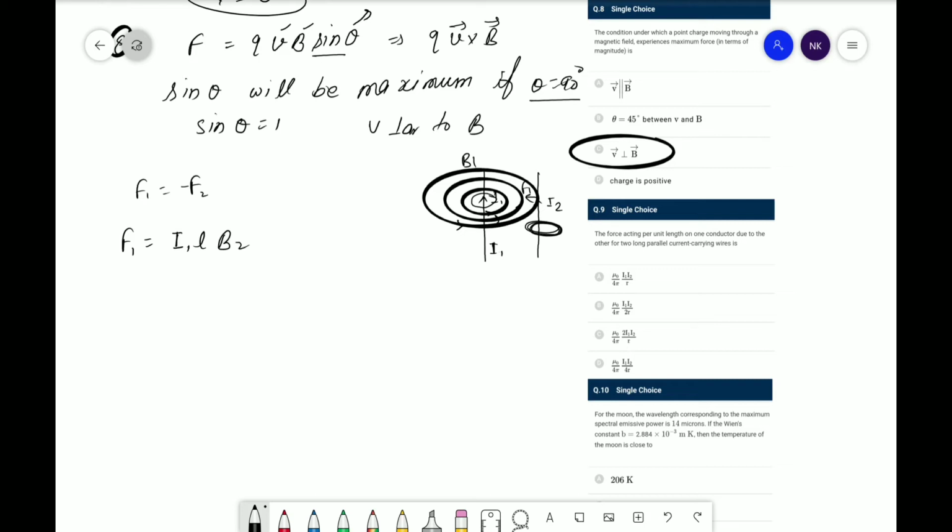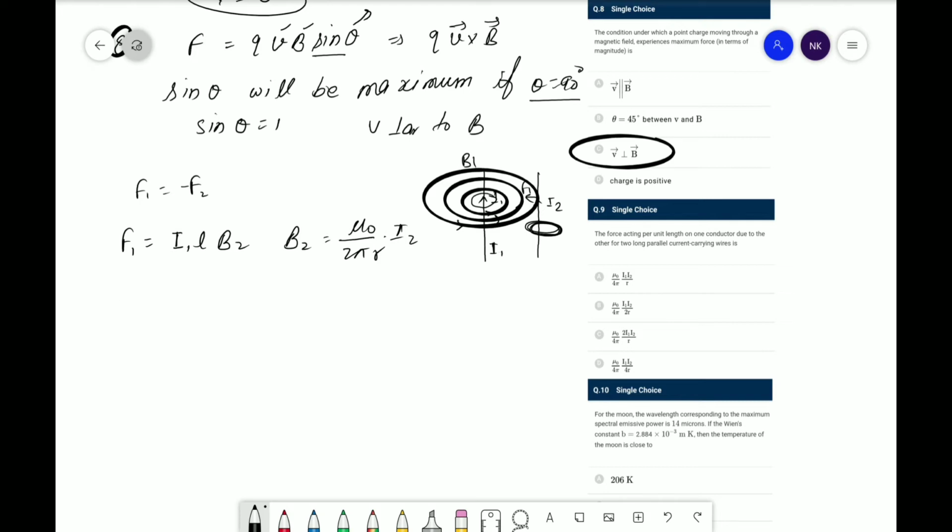So B2. Okay. Now here B2 is equal to mu naught upon 2 pi R, and the current will be I2.